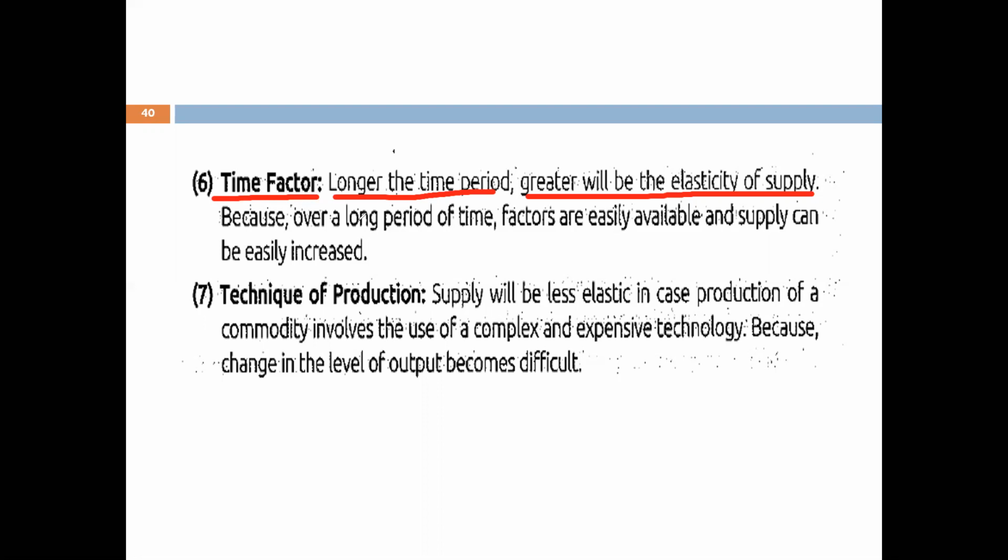So in a short time period, because of the change in price, supply may not be adjusted. So in short time period, supply would be price inelastic.